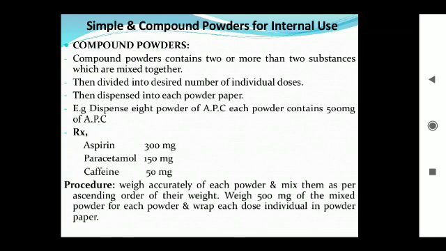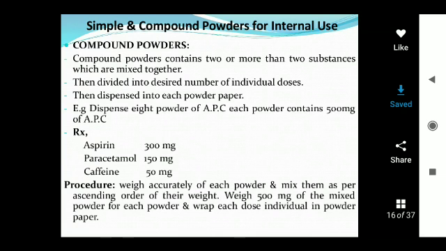Rx aspirin 300 mg, paracetamol 150 mg, caffeine 50 mg. Procedure: weigh the required quantity of each ingredient, aspirin, paracetamol and caffeine, for the doses and mix them according to the ascending order of their weights.